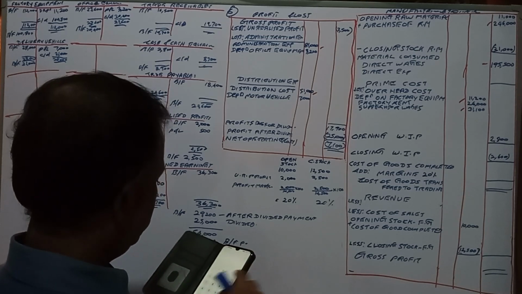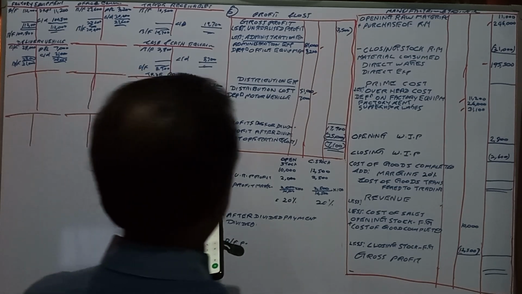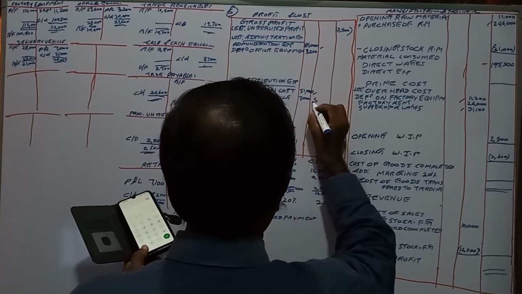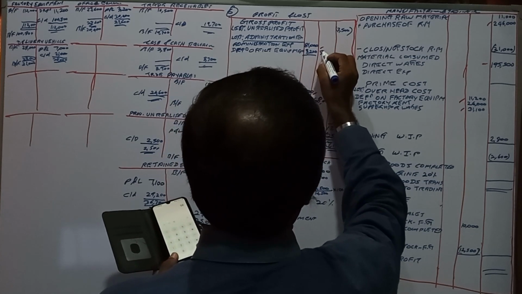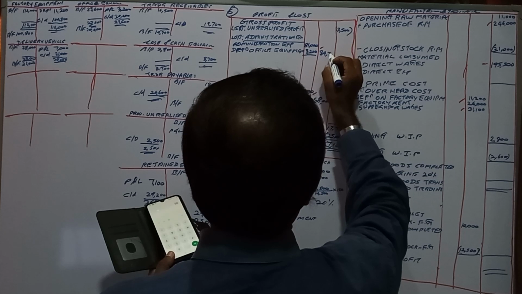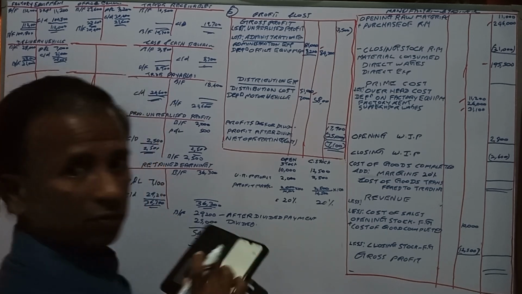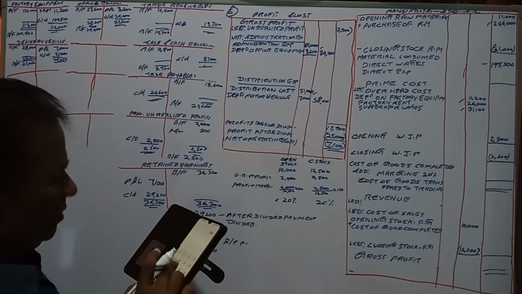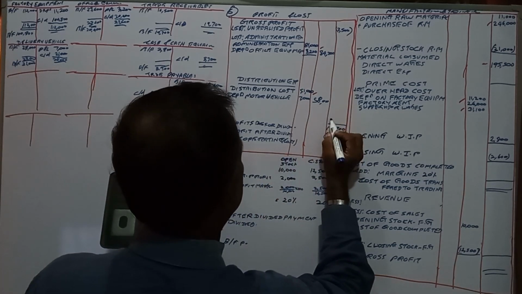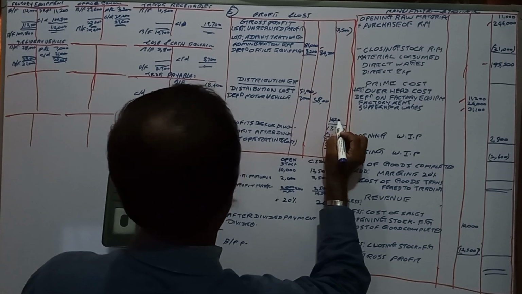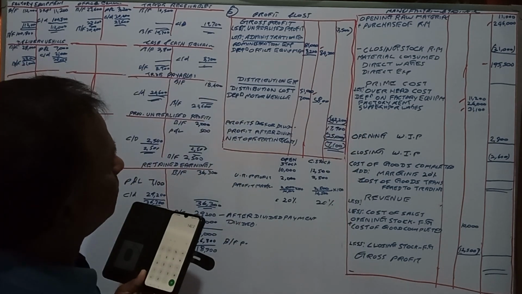That means 51,000 plus 7,000 is equal to 58,000. This one is 84,200. 58,000 plus 84,200 equal to 142,200. This is the expenses.